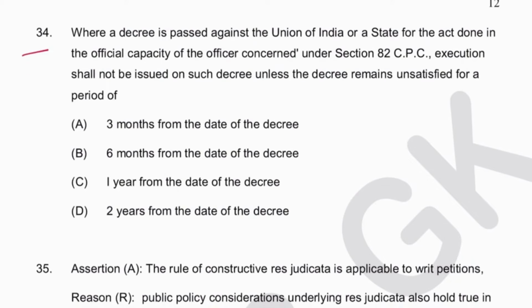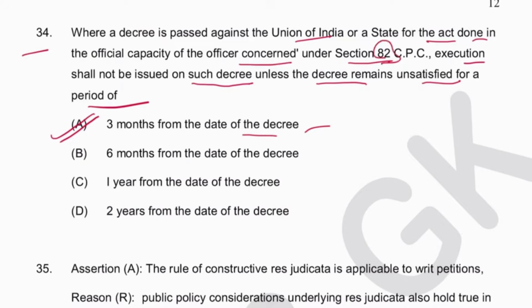34. Where decree is passed against the Union of India or state for the acts done in official capacity of the officer concerned under Section 82 CPC, the execution shall not be issued on such decree unless the decree remains unsatisfied for a period of 3 months from date of decree. A is the answer. It is mentioned in Section 82 itself.